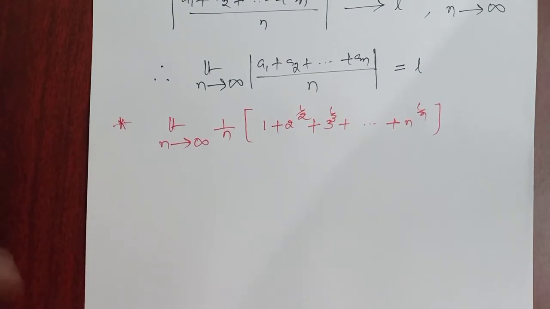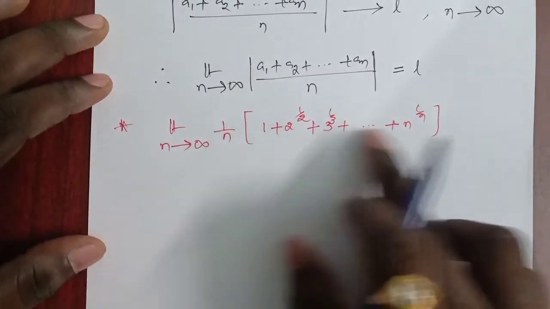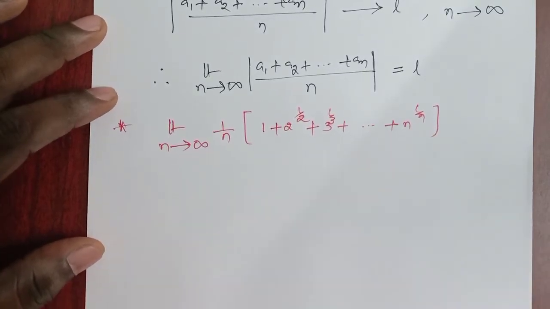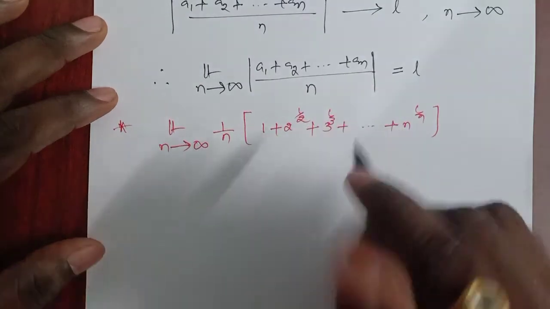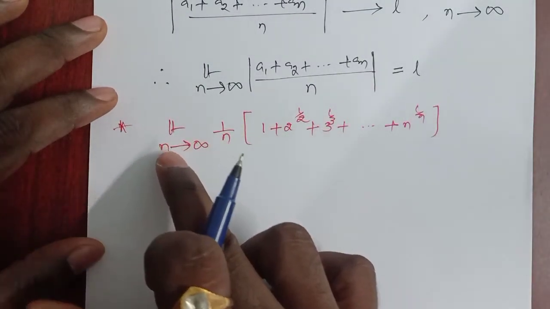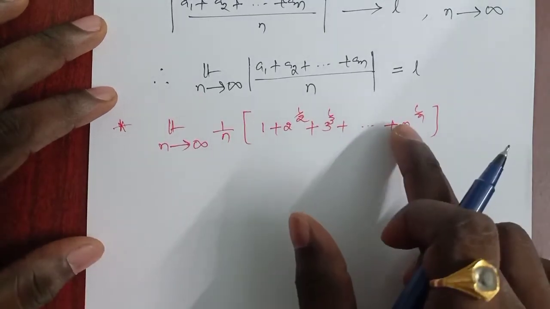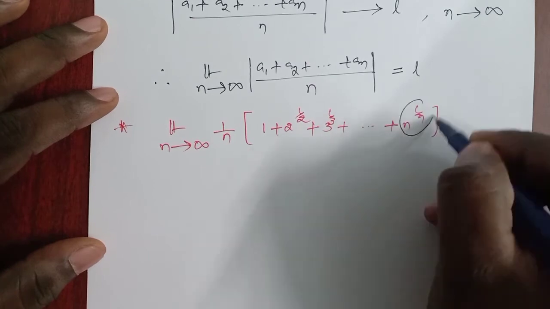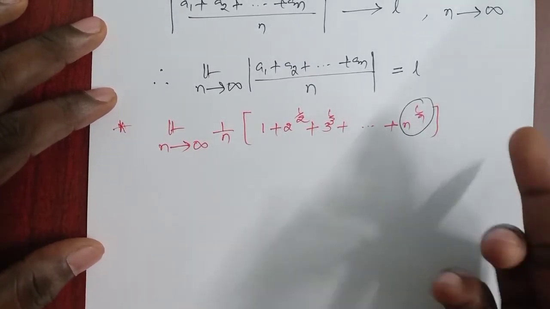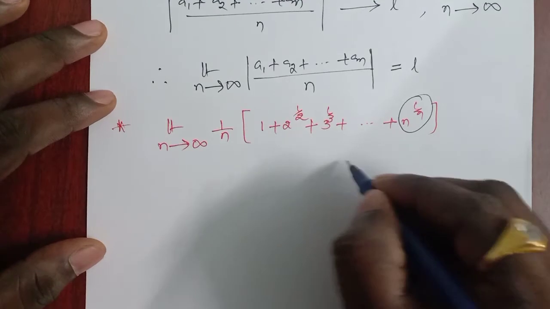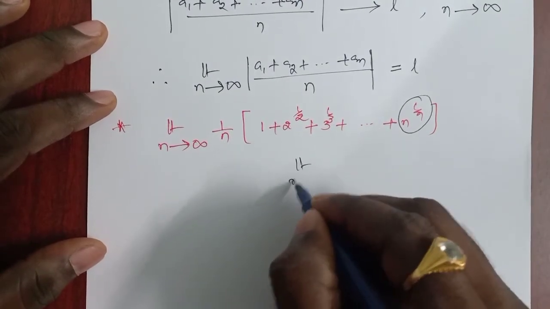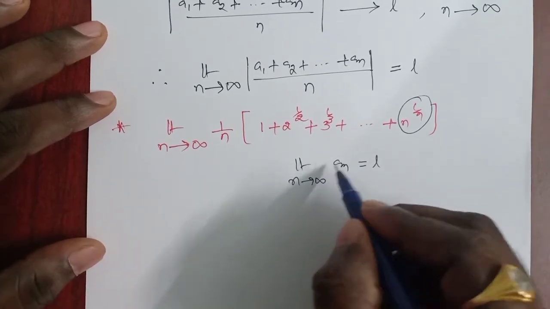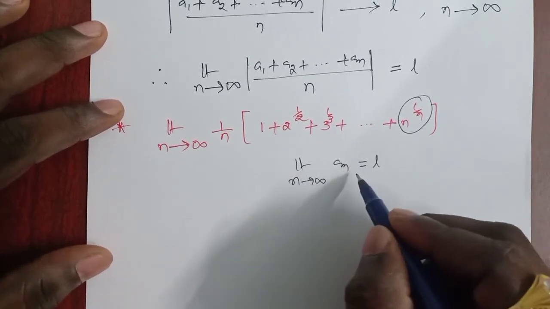Clearly this is the arithmetic mean of n terms. So from Cauchy's first theorem, if the sequence an converges to L, then the arithmetic mean of the first n terms also approaches L.